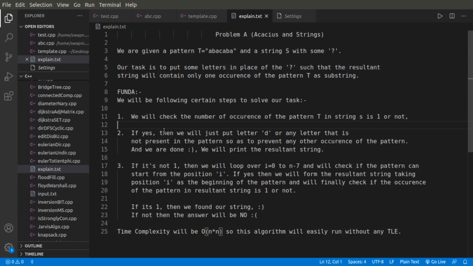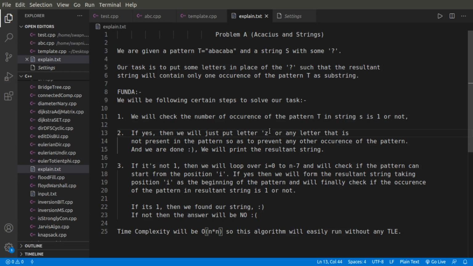That's why I wrote here that if this condition is true, then we just put a letter D, which is not present in this pattern, or we can also replace it with Z or any other letter not present in this pattern. I'm doing it to prevent any other occurrences of that pattern in my resultant string.